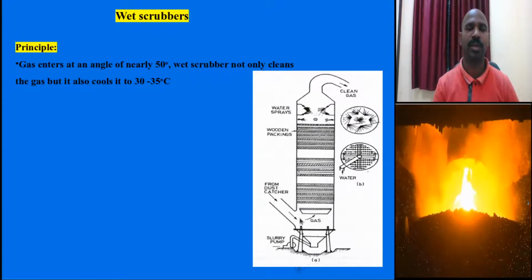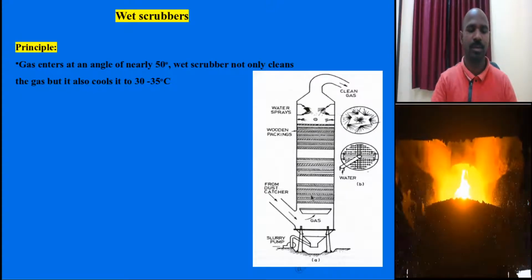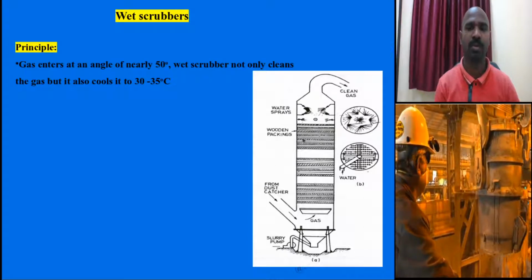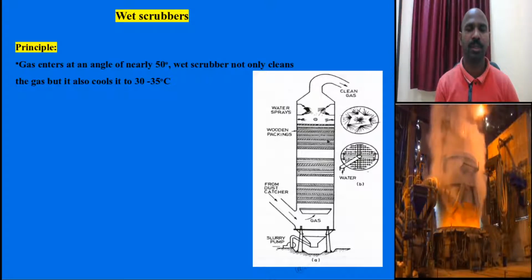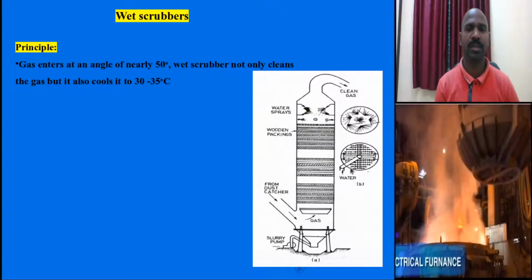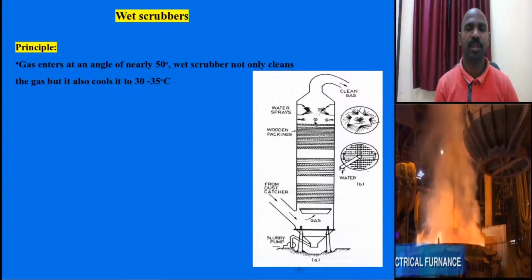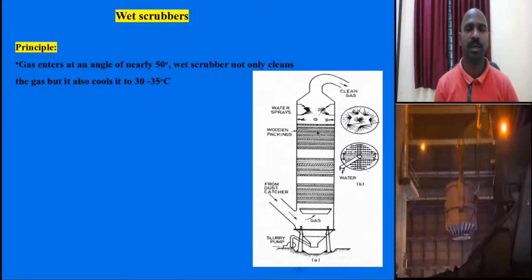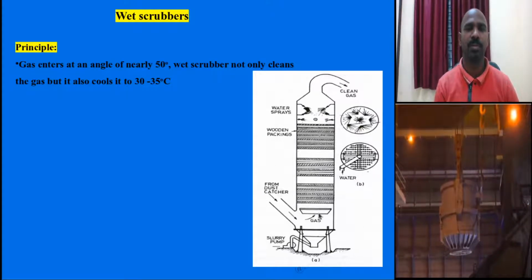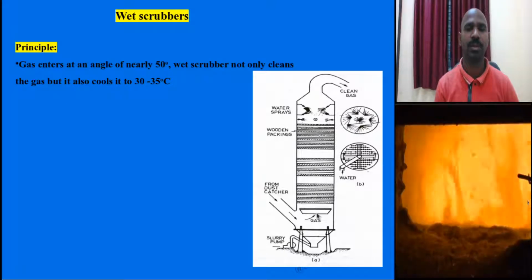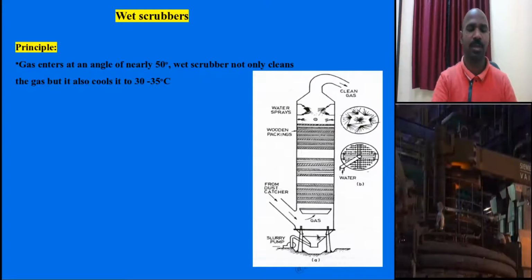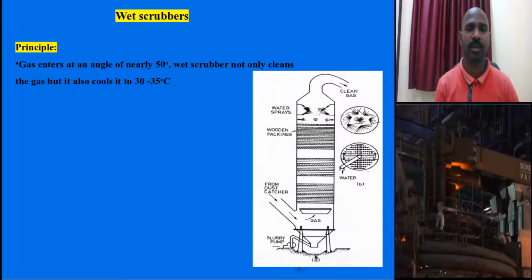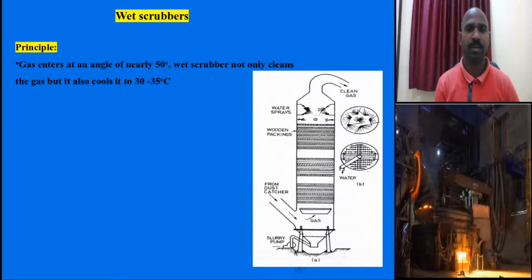Coming to the wet scrubber principle, the clean gas after the dust catcher enters the wet scrubber, where wooden packings are arranged, and water sprays are given from the top, with water pipes connected. The water flows through the wooden packings and falls into the gas, and the dust is absorbed by the wooden packings, taken through this bogie and sent to the sintering and pelletization plant.